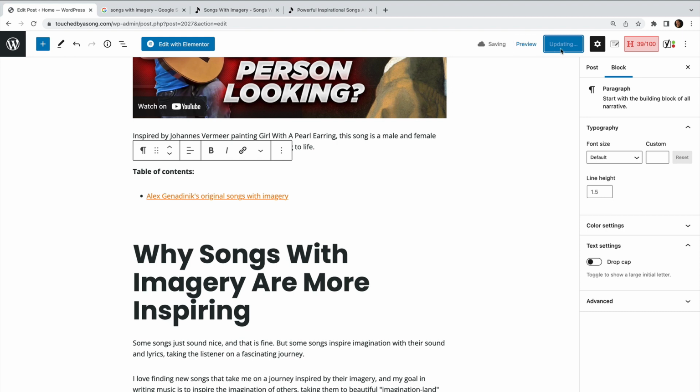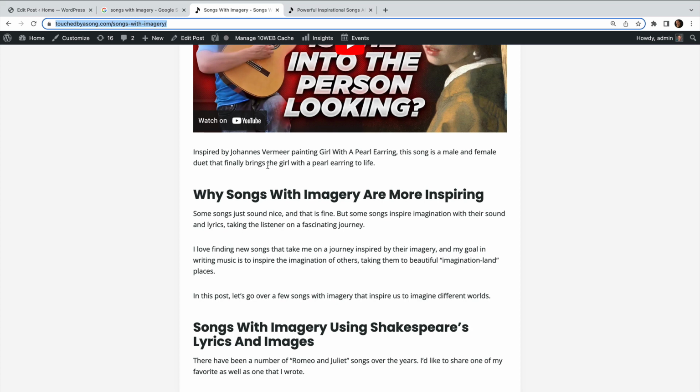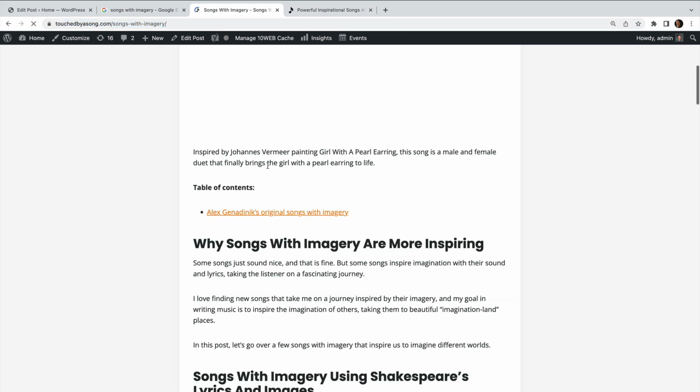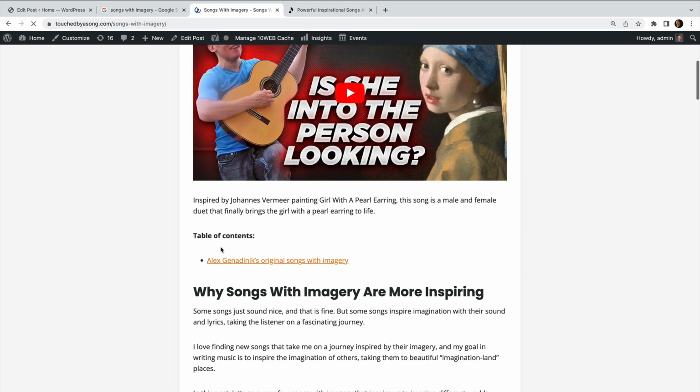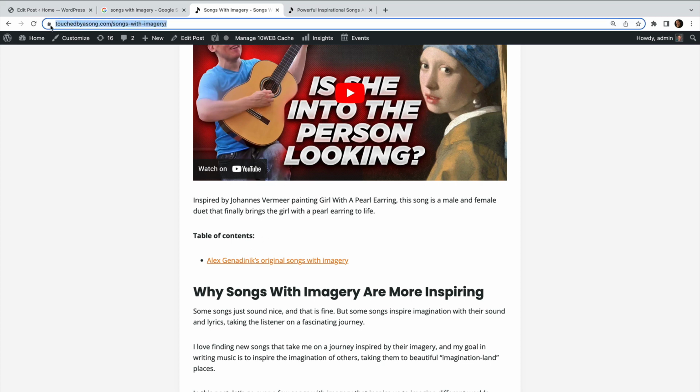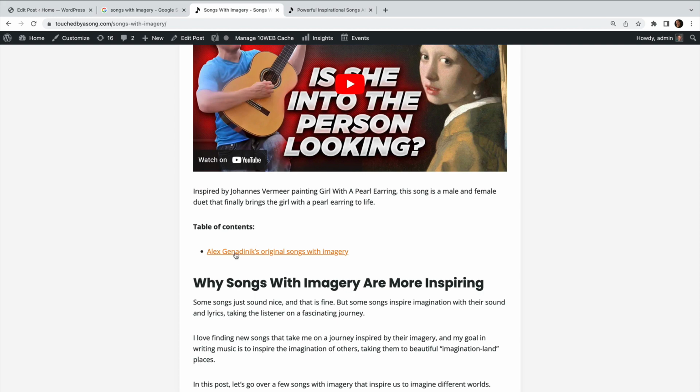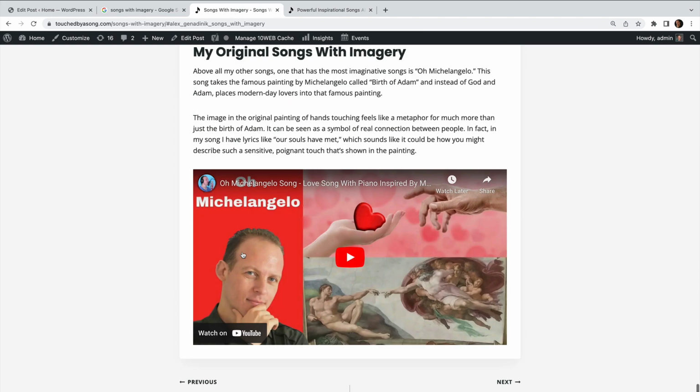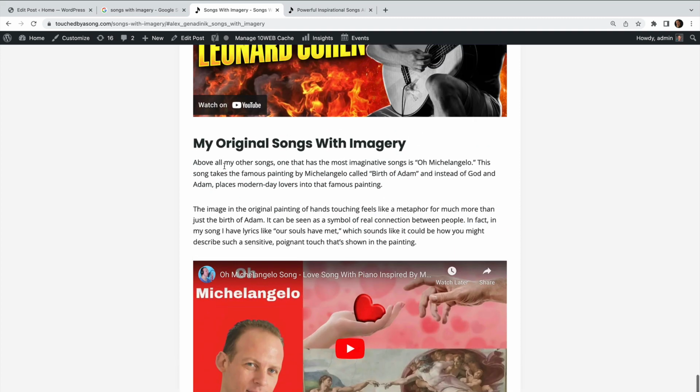Now, when I go to this URL, you see it's updated. When we refresh, we're supposed to have a table of contents right there. So refresh, and you see everything's intact, but we have a table of contents. And when I click on this link, this URL will stay the same, except it's just going to add a # and something on the end of it. So we're going to click this link and it's going to go all the way down the page, and it added this # and anchor text to our URL. So the page is the same, but now we have a table of contents.